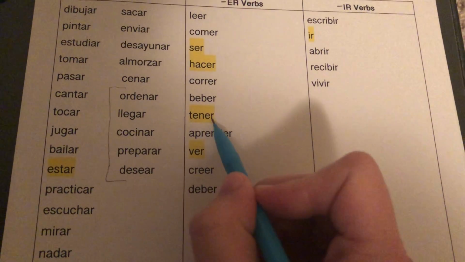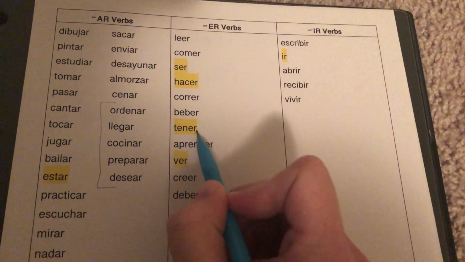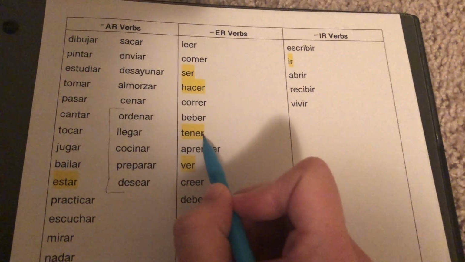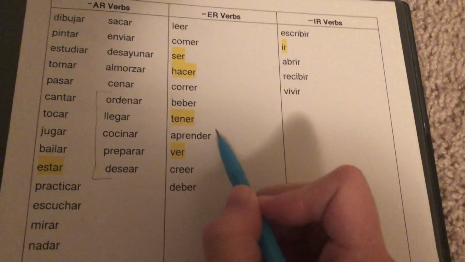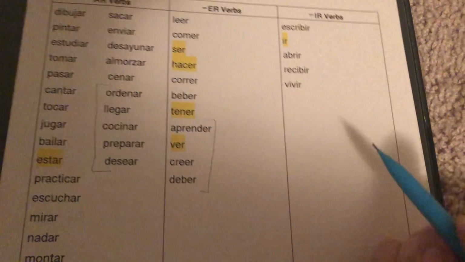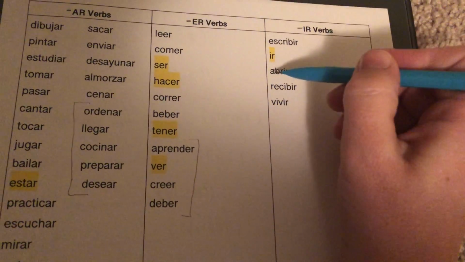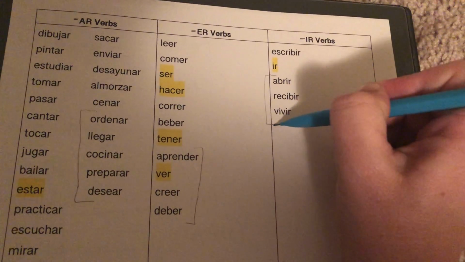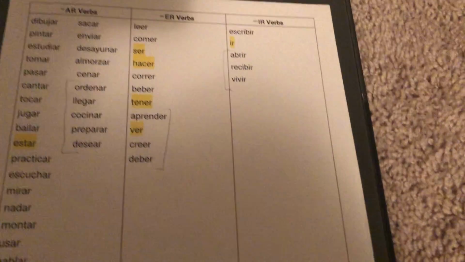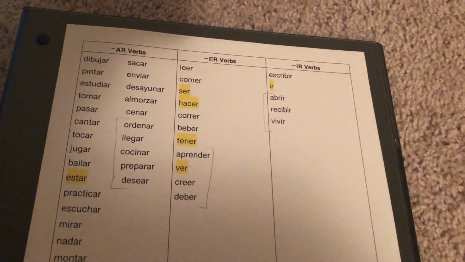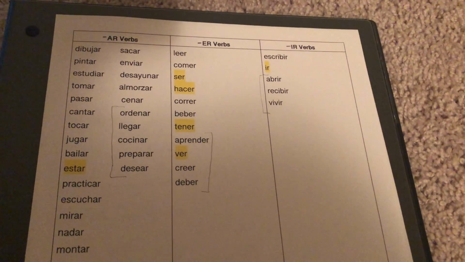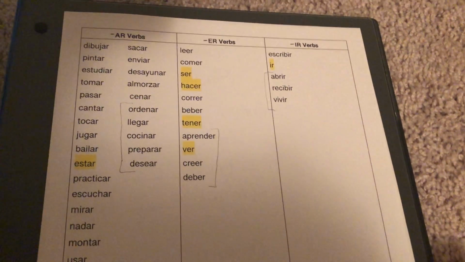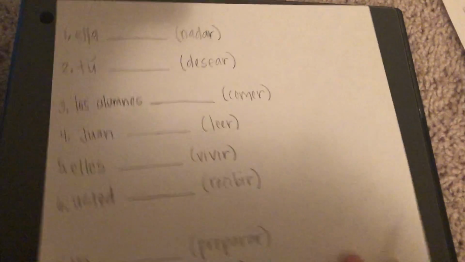ER verbs, this one we haven't quite gone over, but we use that when we say no tengo mi tarea, or when we sing happy birthday, cuántos años tienes. And then these are your new ER verbs. And then you only have a couple new IR verbs. So if you notice, we have a lot of AR verbs. We have a good bit of ER verbs and much less IR verbs. Generally in Spanish, you are going to have a lot more AR verbs, and then the second most you'll have are ER, and then there aren't as many IR verbs. All right, so let's do some practice.